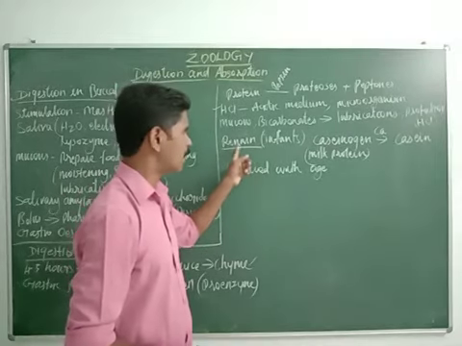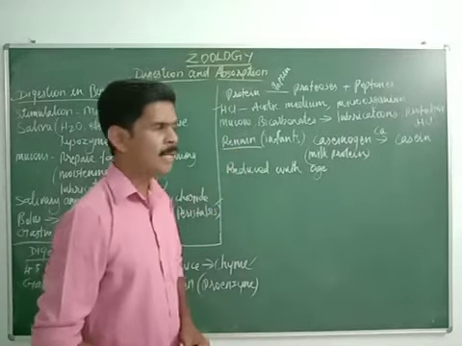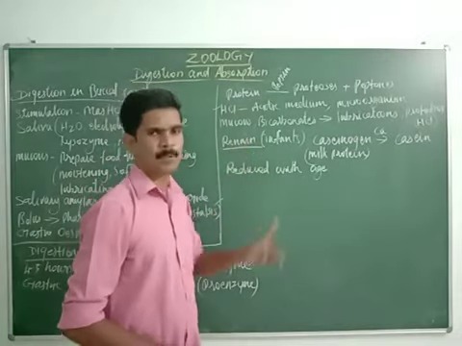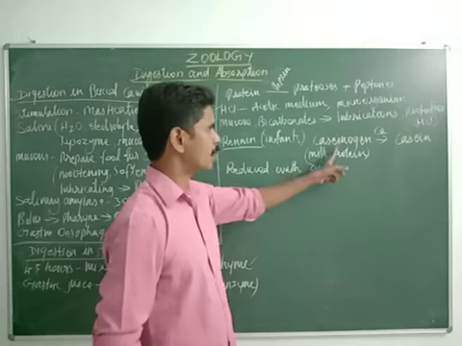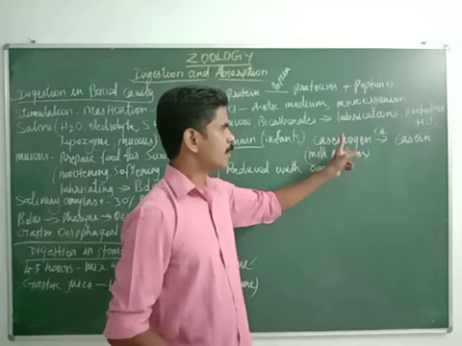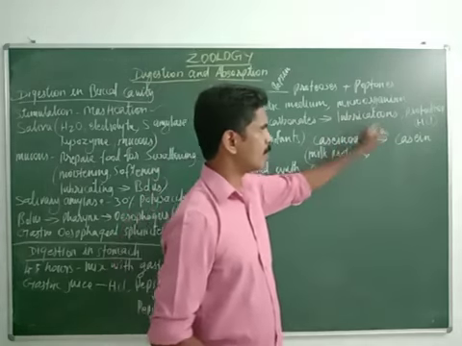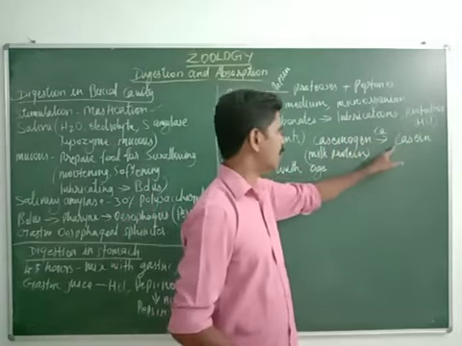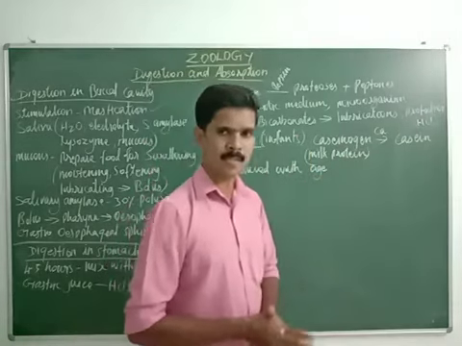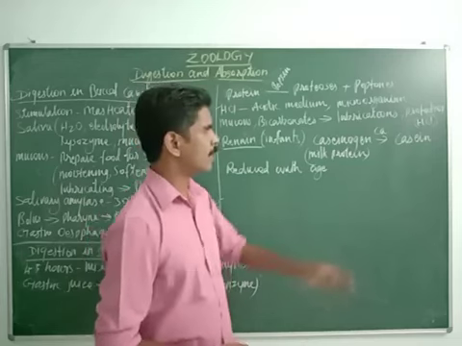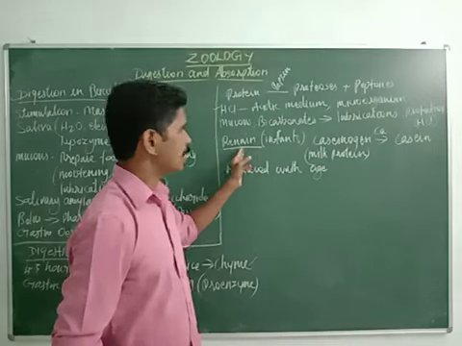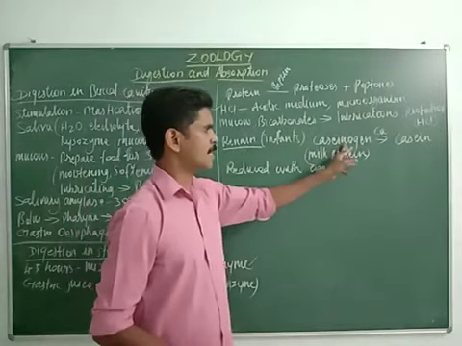Name of that enzyme is called renin. This renin enzyme converts one milk protein. Name of that milk protein is called caseinogen. This caseinogen is converted into casein with the help of this renin. And here the calcium ions also support. So with the support of calcium ions, renin converts the milk protein caseinogen into casein.